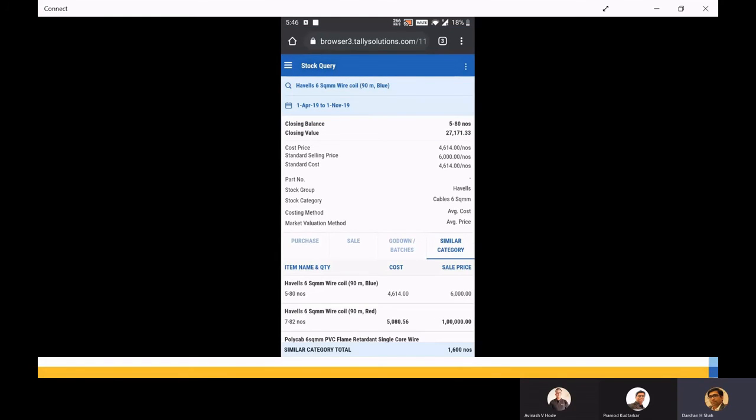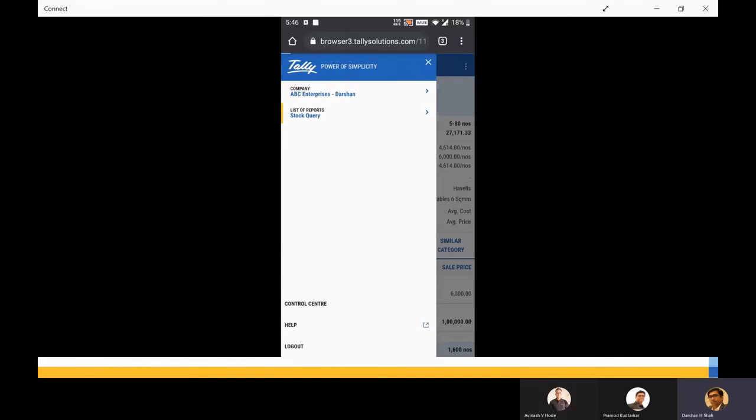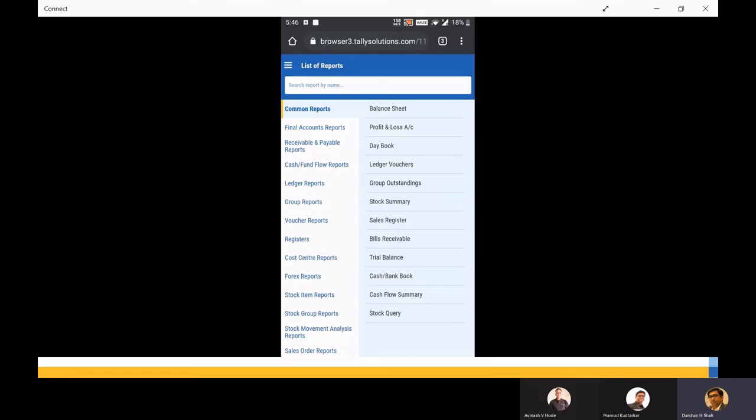Whenever my sales people are on the field, they are looking out for such things, like what is the stock available with me. Or if any order is out, they can see other reports also. Many things they can do from this application. It's not an application, it's just a browser which helps them fetch all the reports from my Tally data. So I hope this is interesting, friends.